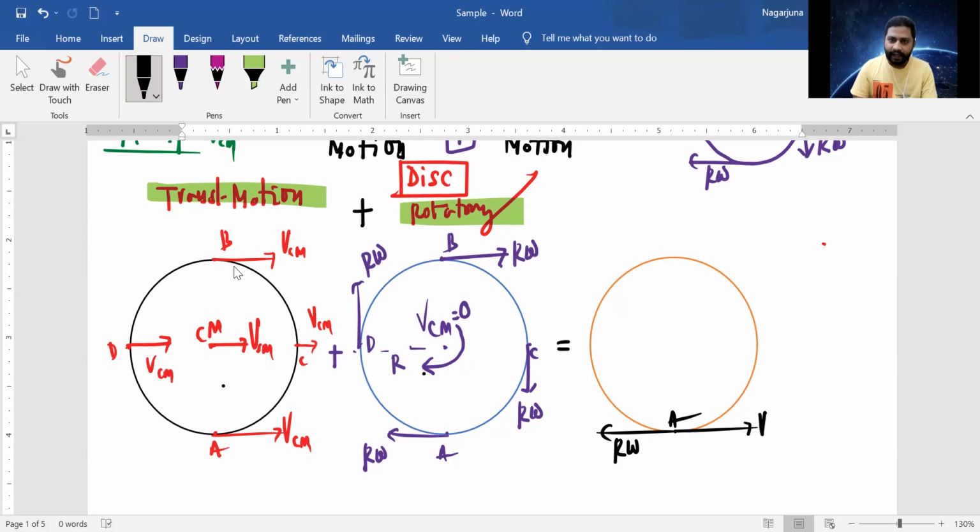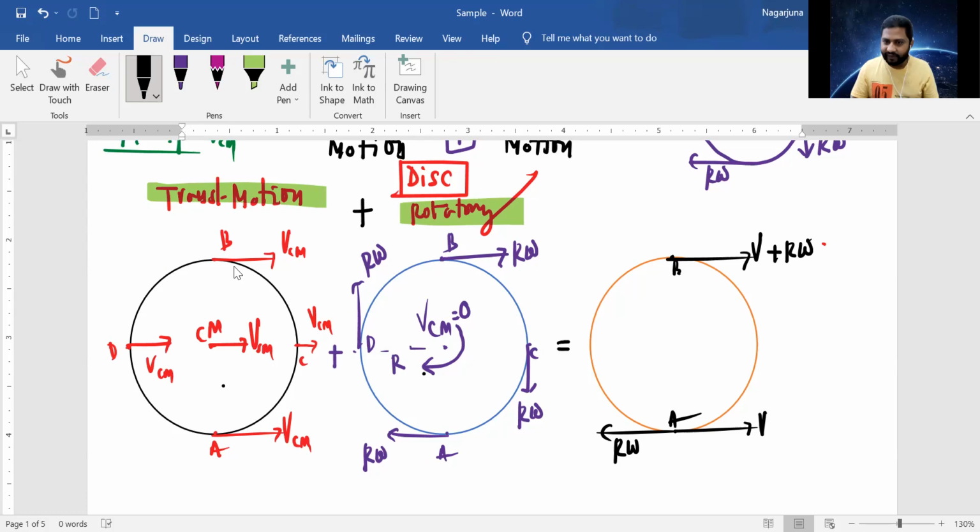Now, at point B also, because of the translatory motion, it's V. And because of rotational motion, it's r omega, V plus r omega in the same direction, right? So this is V minus r omega, my dear students.